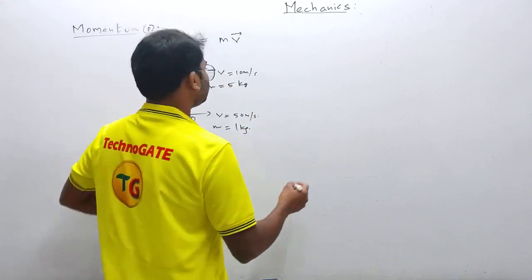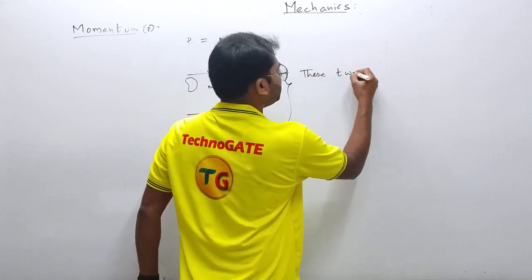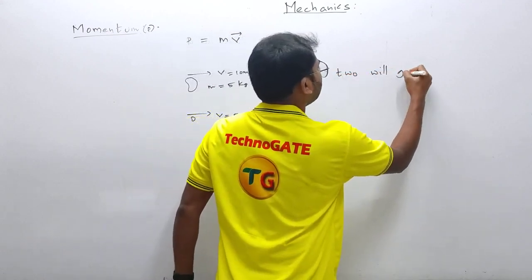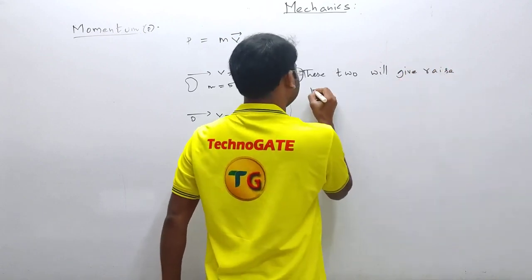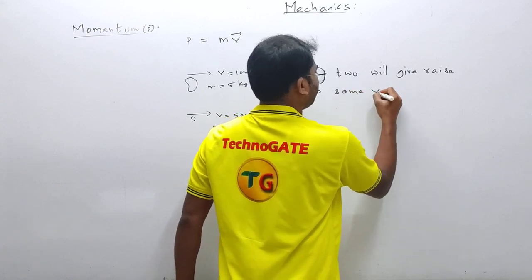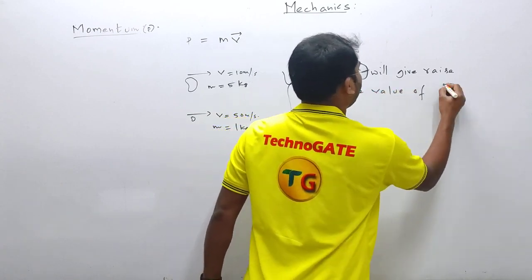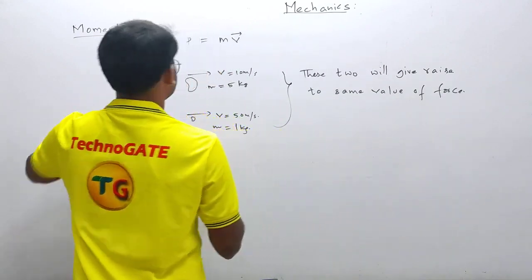Clear? So these two will give rise to the same value of force. Okay, so momentum you should keep in mind.